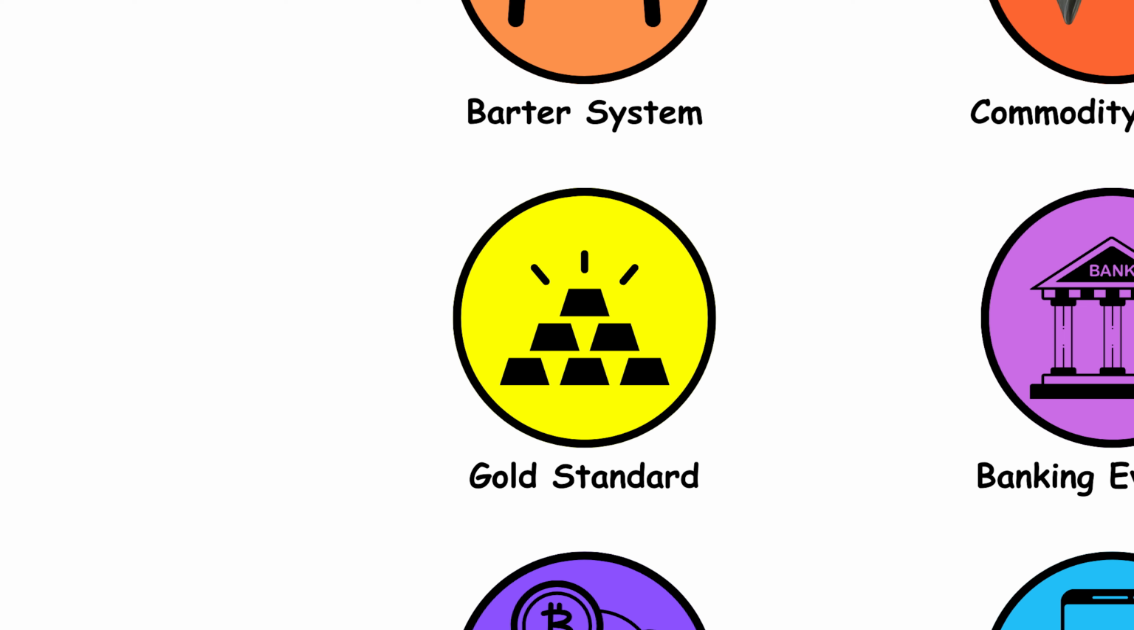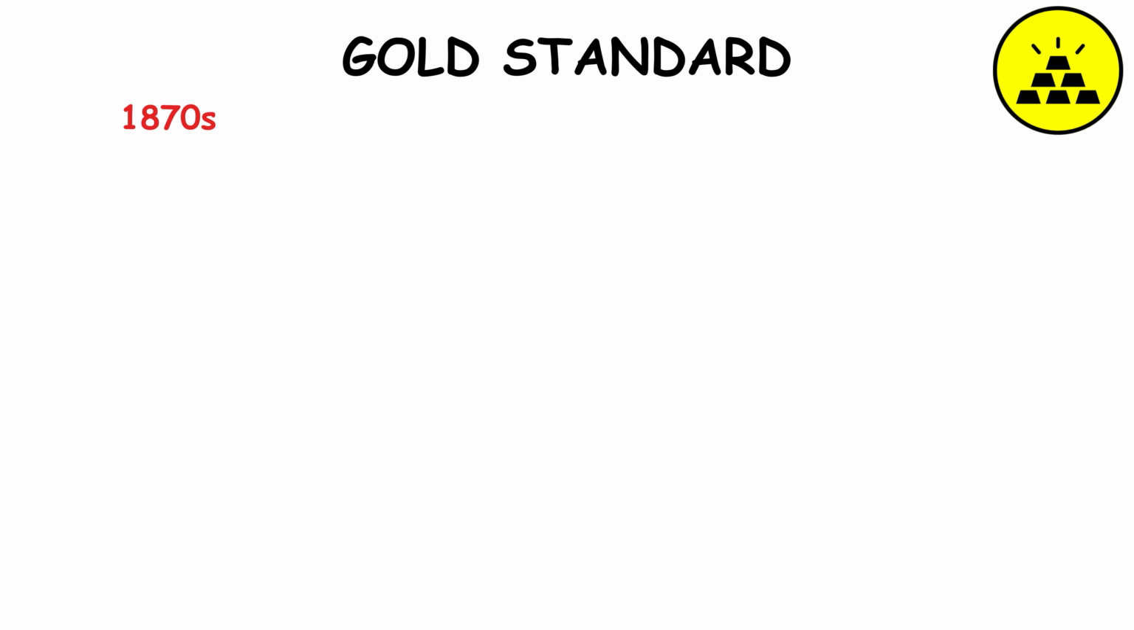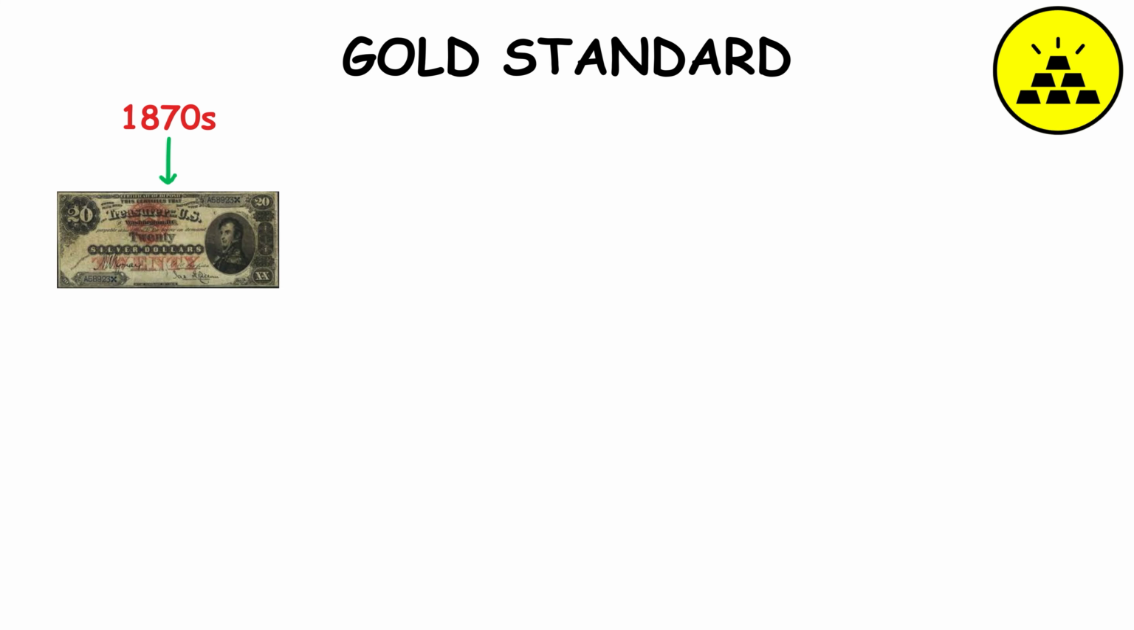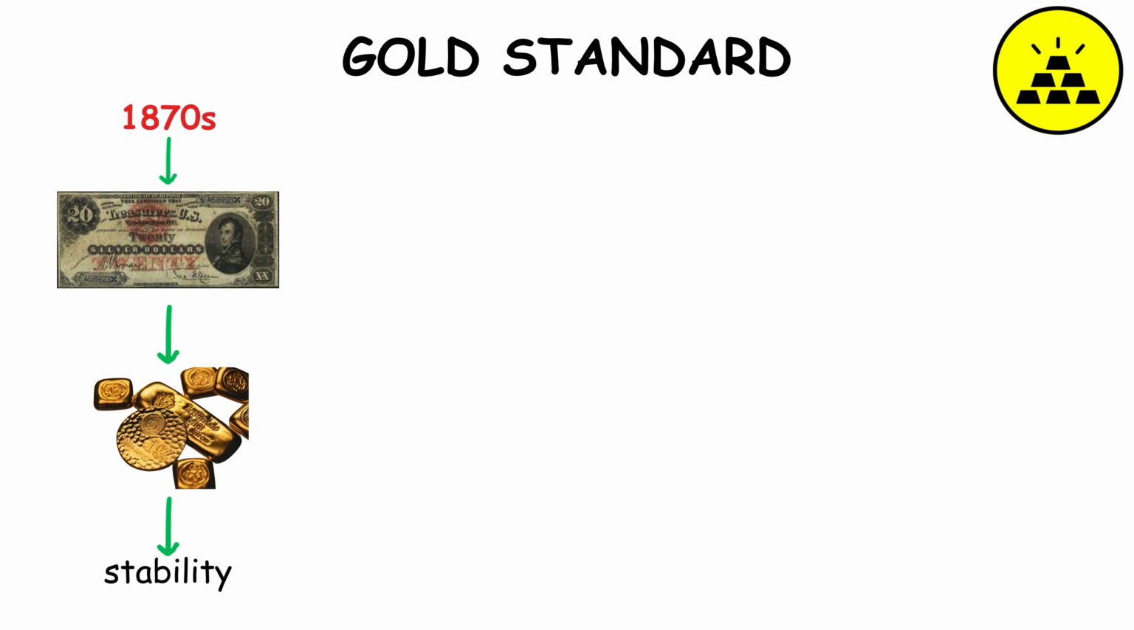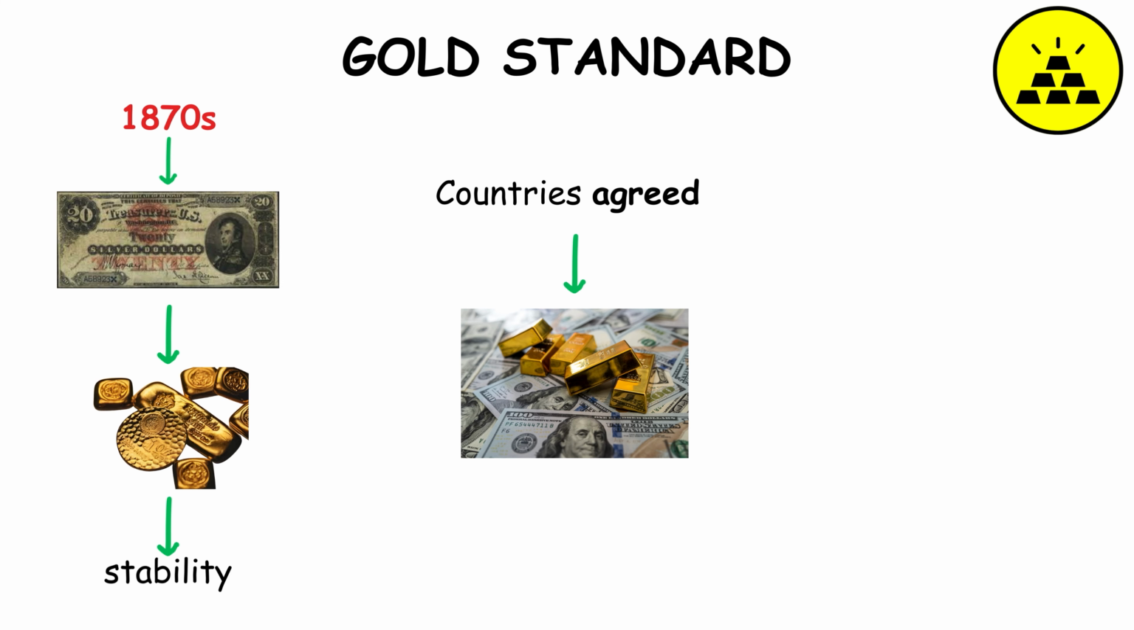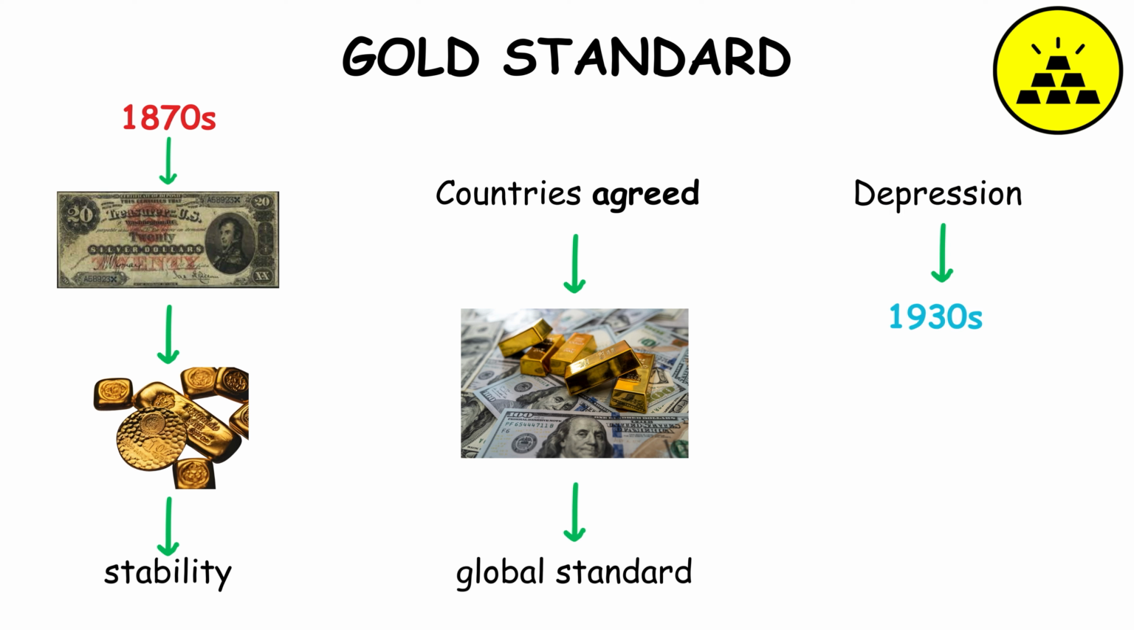Gold standard. Gold standard, adopted in the 1870s, linked paper money value directly to gold, ensuring stability. Countries agreed to convert paper money into a fixed amount of gold, creating a global standard. However, the Great Depression in the 1930s highlighted its rigidity and limitations.